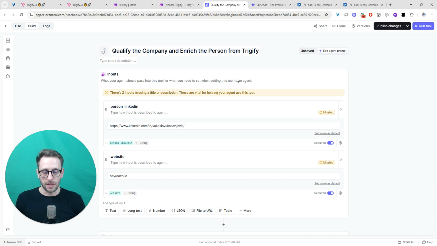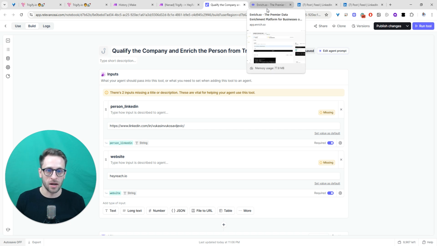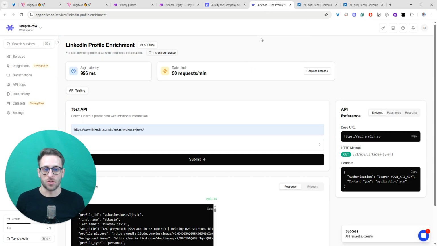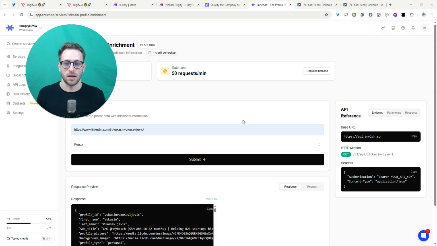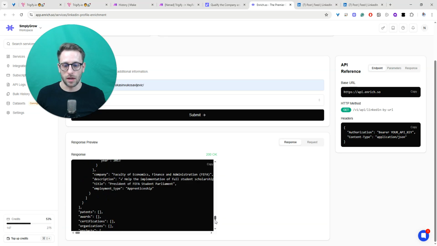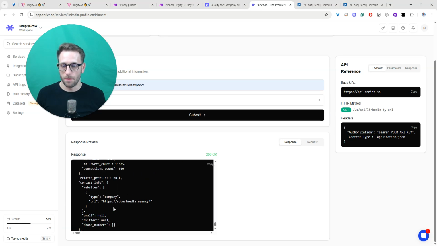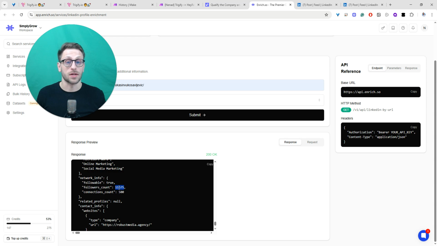We want to get the number of followers of this person, and for that we are going to use an additional service called Enrich.so through an API as before, but this is just a different endpoint. So in this case, we have this endpoint that we're going to use, and if we test it out we see that at the very bottom we have this followers count, which we want to have.